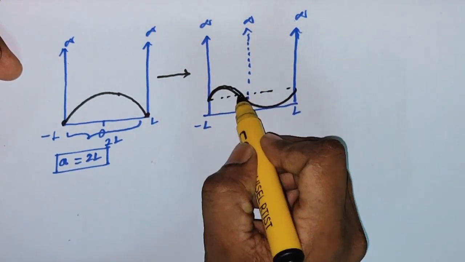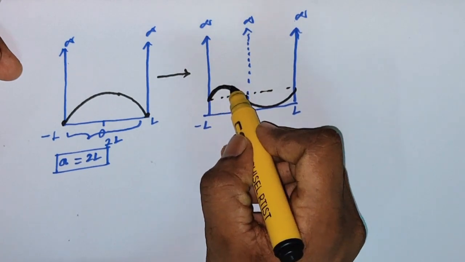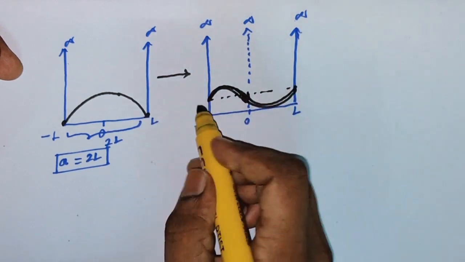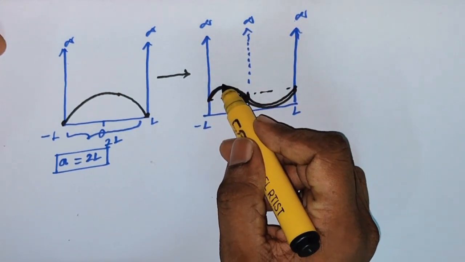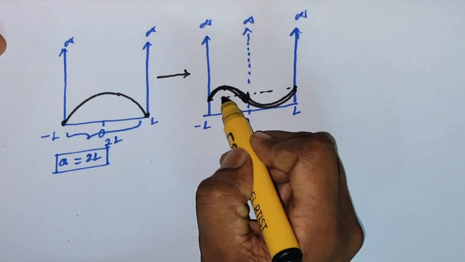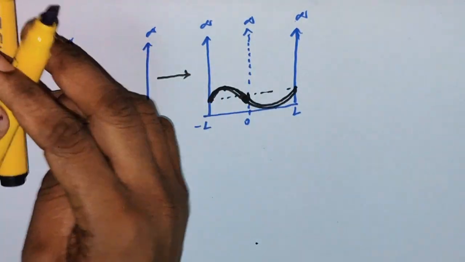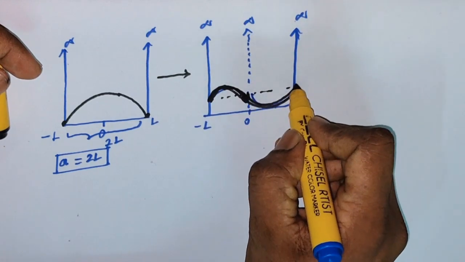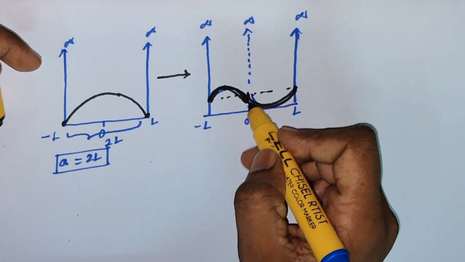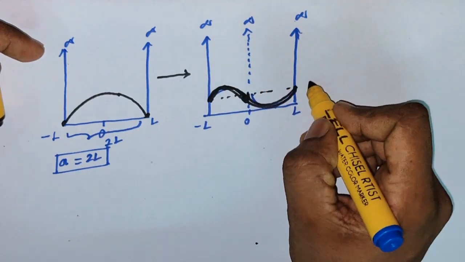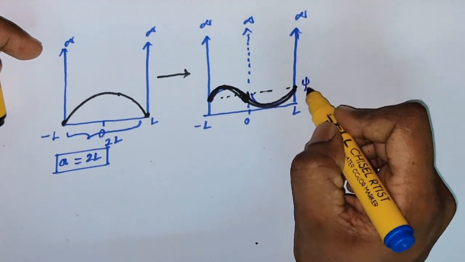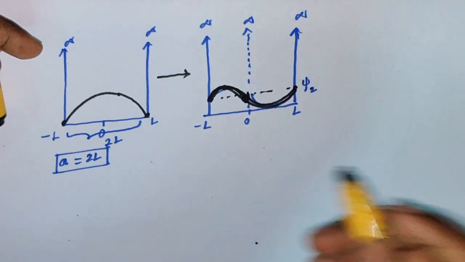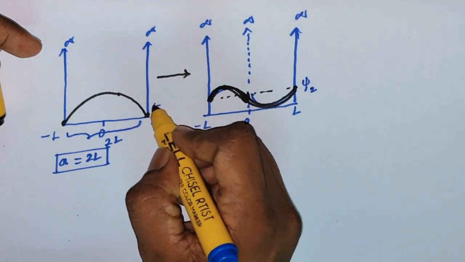So you can call this the ground state, or here also it's a ground state. That means the particle wave function in this region is also symmetric. If you look at this region, it is also symmetric. Ground state means a symmetric wave function. It doesn't matter whether it is flipped or not, but if you look at this region, it will be perfectly symmetric. Here also, if you look at this region, it will be perfectly symmetric. That means once you raise the wall, the wave function will look like the first excited state wave function, the psi 2. But here the wave function is the ground state wave function.